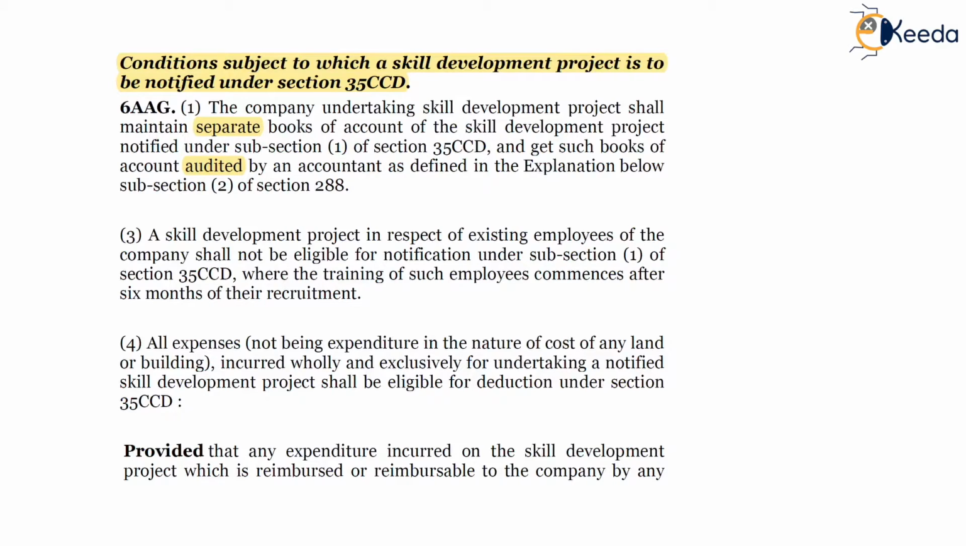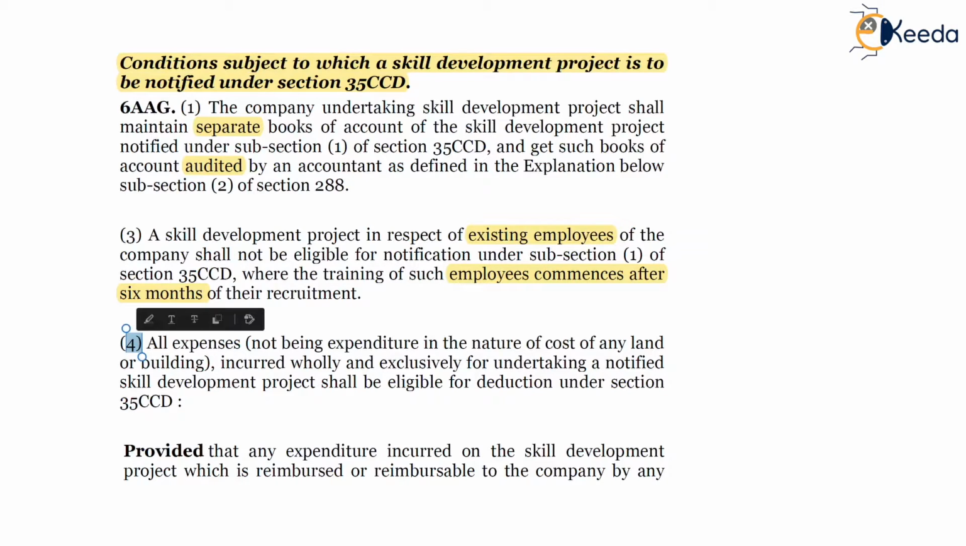First condition. Sub-rule 3: a skill development project in respect of existing employees of the company shall not be eligible for notification under subsection 1 of 35CCD where the training of such employees commences after 6 months of their recruitment. So, after 6 months, any training provided to the employee won't be eligible for any deduction under section 35CCD. So, to existing employees, it's skill development training.